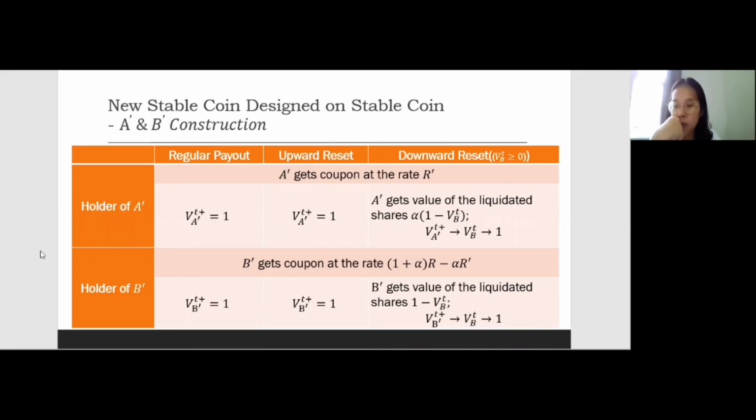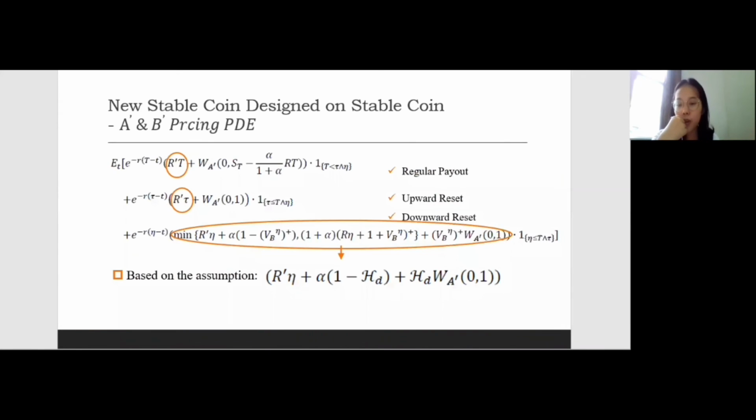As we mentioned before, at each reset time, A prime and B prime receive payment at the R rate, and the net asset values all change to 1. In particular, at the downward reset time, because Class A gets the principal payback, both of the new coins get the liquidation value. Now we look at the pricing method.